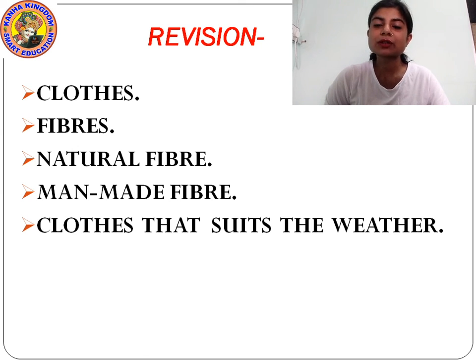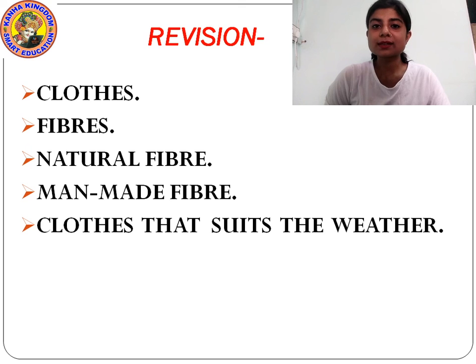But students, in early time, when there were no clothes, people used to wear the skin of animals. They used to hunt animals, cut the skin of the animals and wear that. But today we wear clothes that are made from different kinds of fibers.